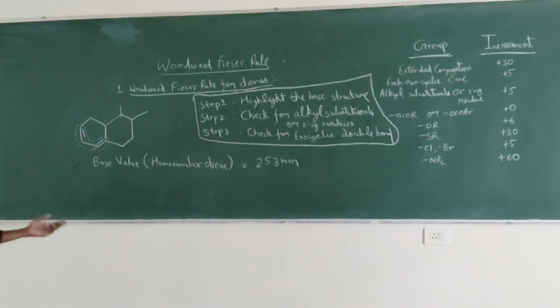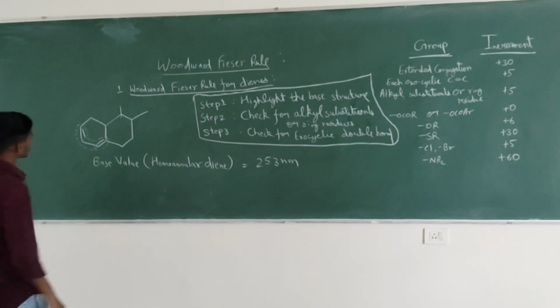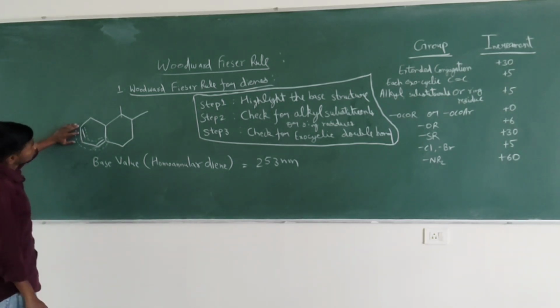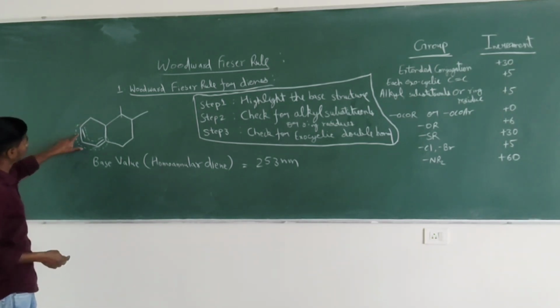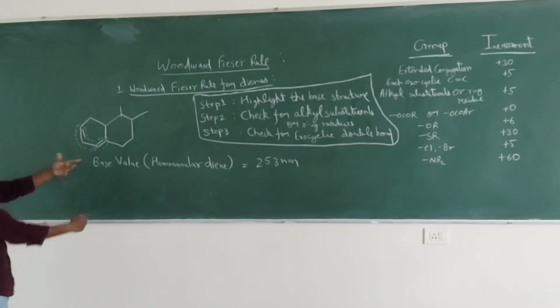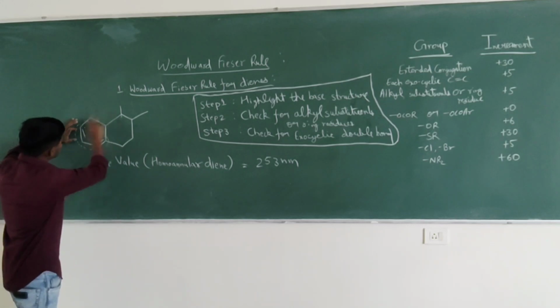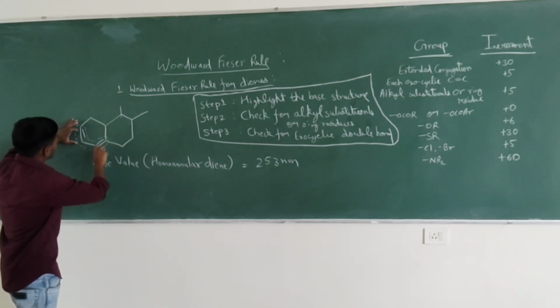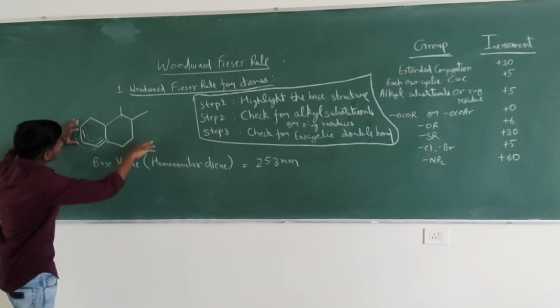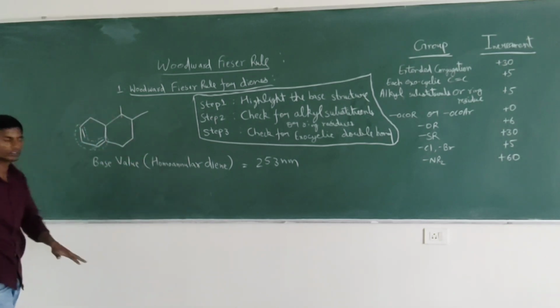Now the second step is to check for alkyl substituent or ring residue. In the first step we have highlighted the base structure. Now we will focus only on this part of the whole structure. We won't bother about the other things which are attached to it.